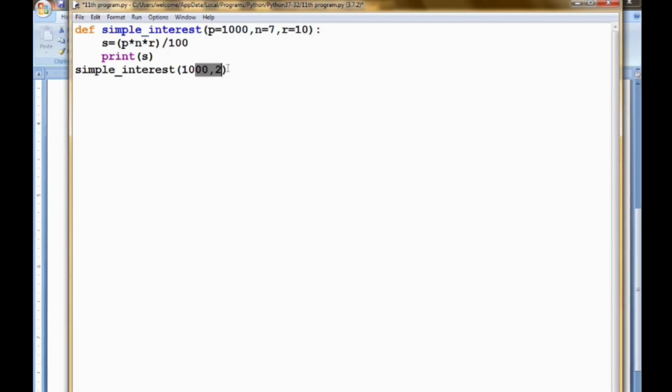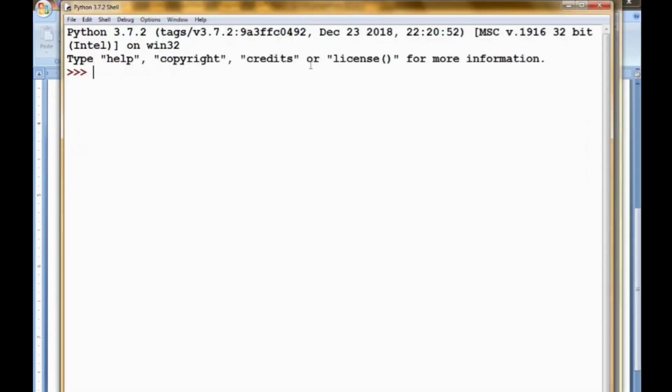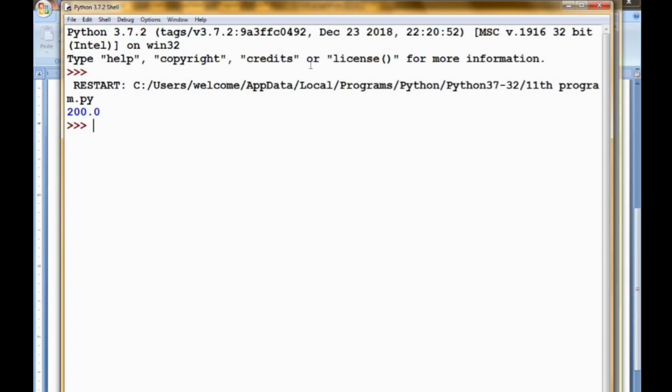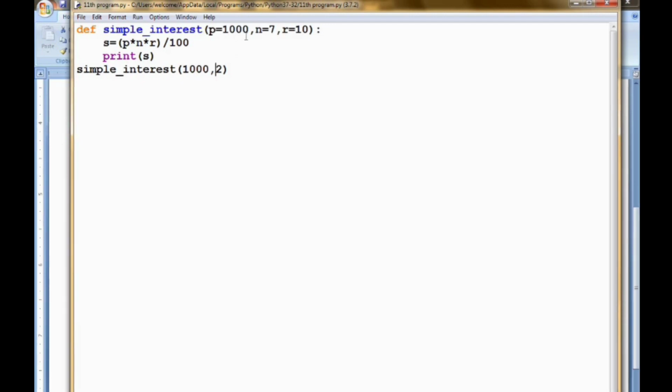Now here I have specified two arguments. I forgot to specify the third argument. Then what will happen? Automatically the third default argument will be assigned to the variable r. So the output is 200. The third argument, that is r, will be automatically assigned, and p will be 1000 and n will not be 7. It will be only 2, because I have assigned the original argument here. So now you know the priority that Python assigns. So this is the concept of default arguments.